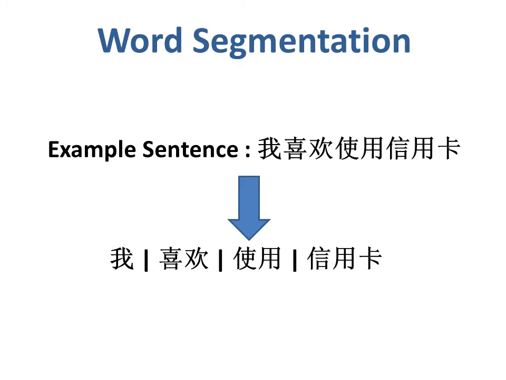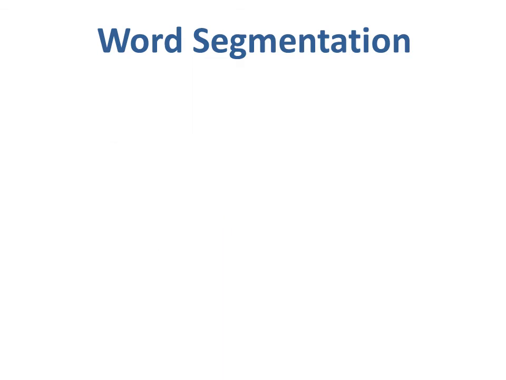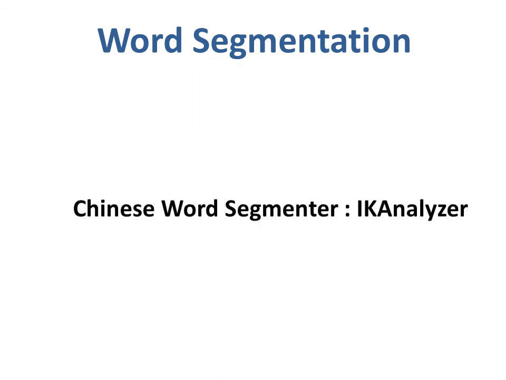However, doing it by human could be very time-consuming. Therefore, we will use the popular Chinese word segmenter IK Analyzer, which is a program that can help us segment the sentences automatically based on the semantic meaning.